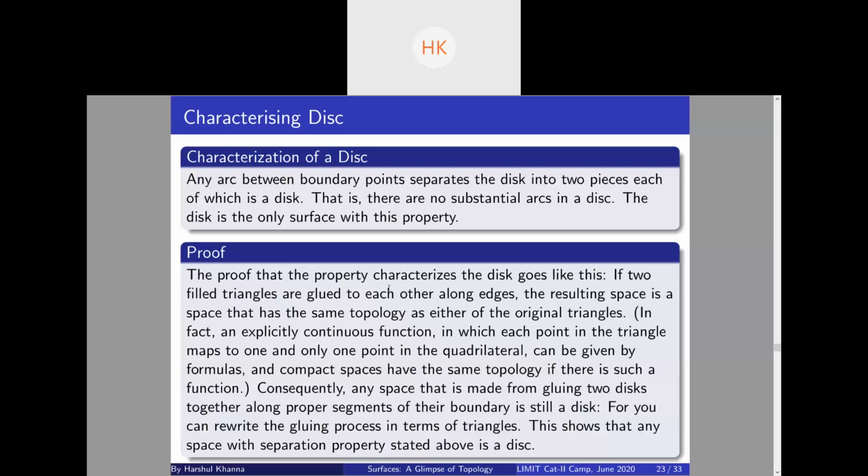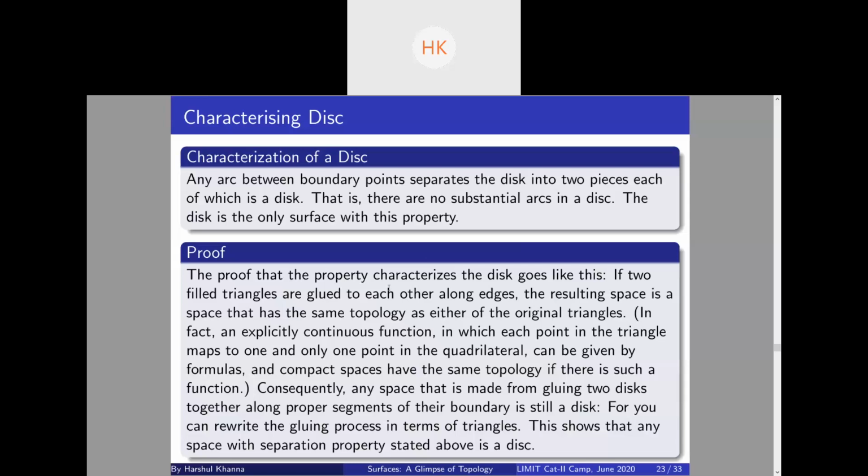So suppose any space is made from gluing two disks together along the boundary, and it is still a disk, right? Suppose you take two disks and glue them along any segment of the boundary. You can rewrite the gluing process in terms of triangles.